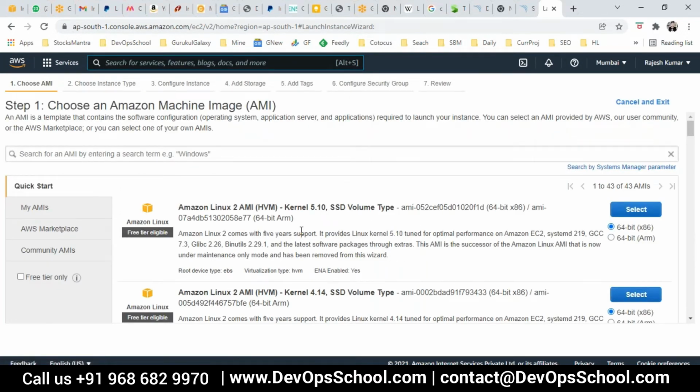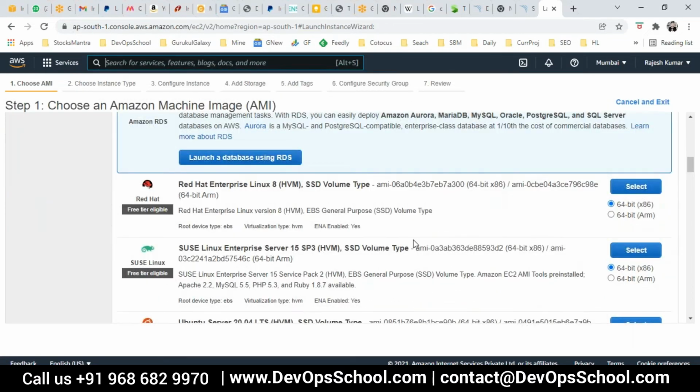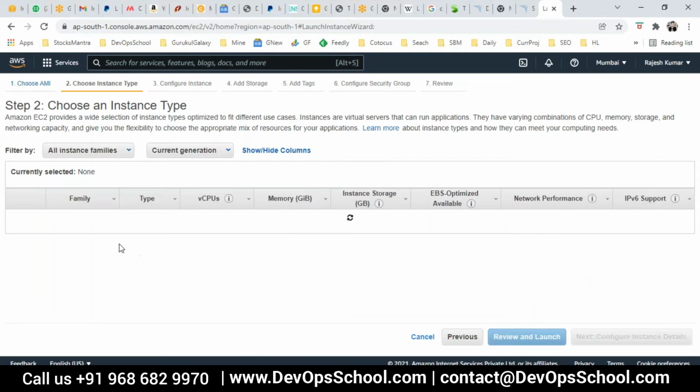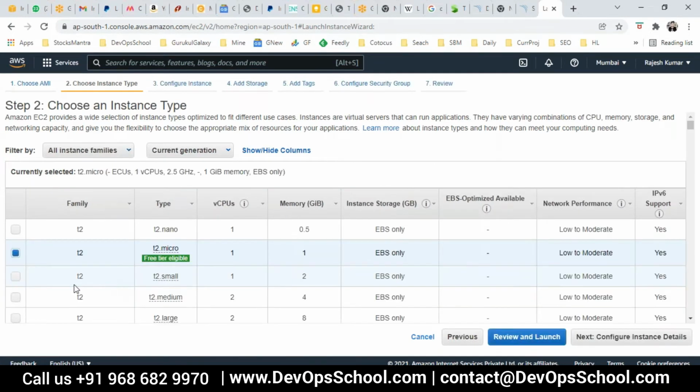Ubuntu 20, which is somewhere here. For the demo purpose, 2 CPU and 4 GB RAM is sufficient, but you should also check all this stuff for yourself.